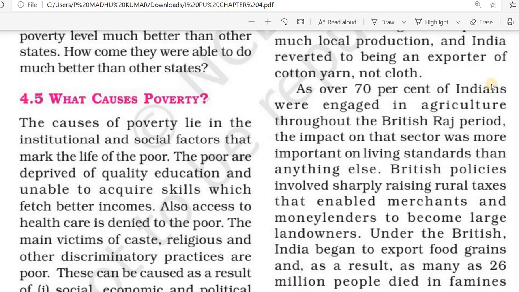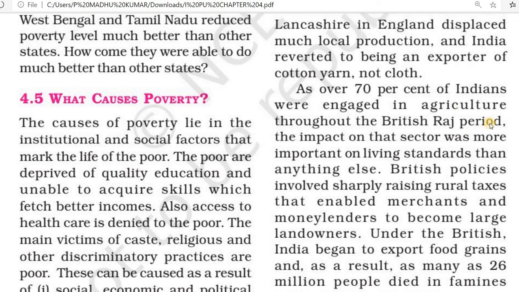Then we know 70% of Indians were engaged in the agricultural sector throughout the British Raj period. During British time, nearly 70% of people were engaged in the agricultural sector.